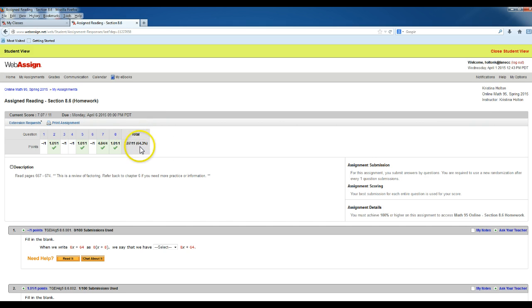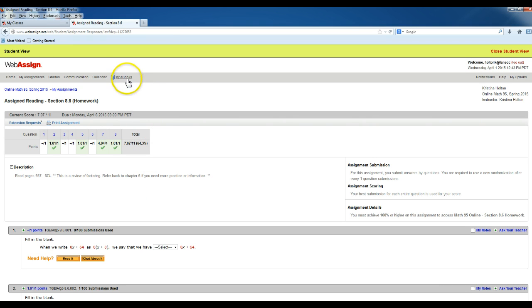So I'm at a 64% right now. I've got a few problems left that I need to finish. Now, when you open the assigned reading, it's going to tell you what pages you should be looking at in the textbook for this section. So pages 667 through 674 for this section. And I also put a note here on referring back to chapter 6 if you need more practice in factoring. Sometimes I put a video here, and it just happens to be that that's a video that I think is a good video. It's not the only video for this section.